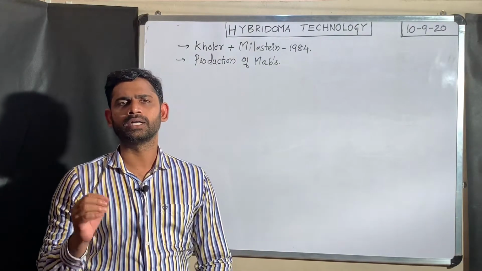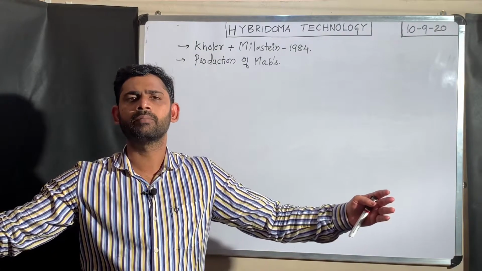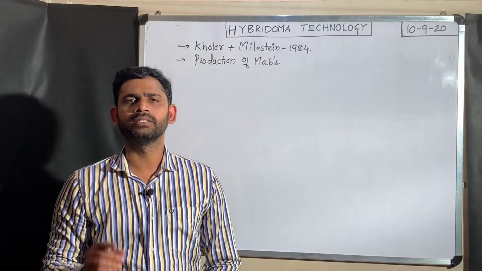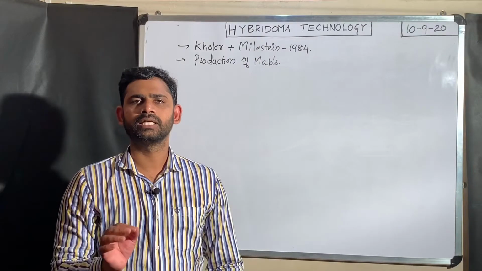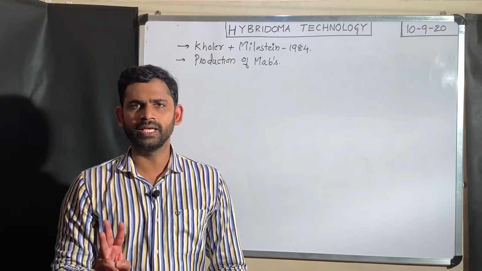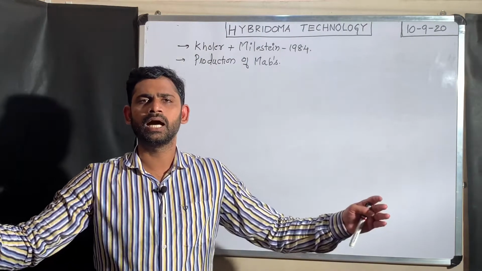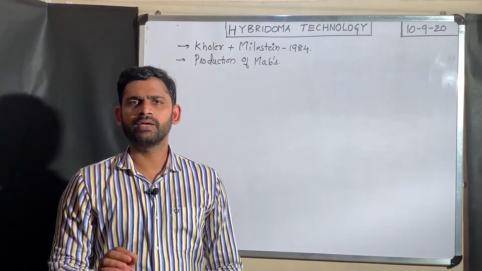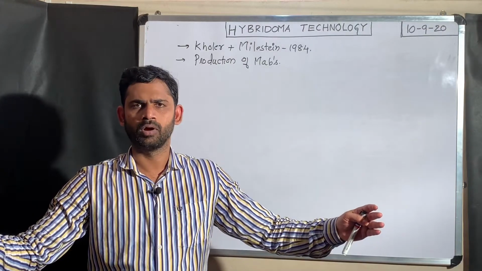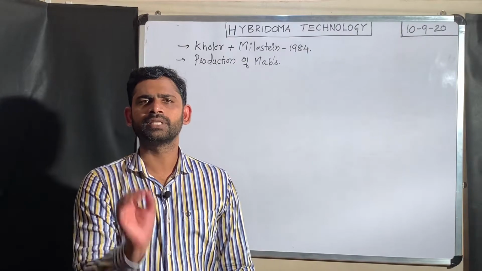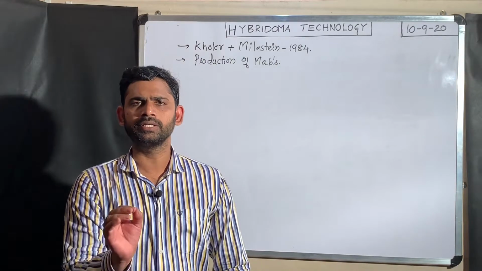So what is the definition of monoclonal antibodies? These monoclonal antibodies are a large number of antibodies derived from a single B cell clone. What is the meaning of clone? A group of cells that are genetically similar. That is why I will define monoclonal antibodies in three ways: a large number of antibodies deriving from a single B cell clone, or from a single B cell, or a large number of antibodies having the same antigenic specificity.